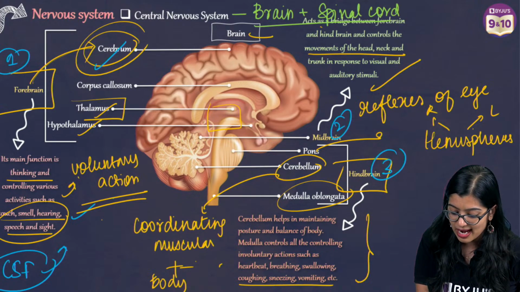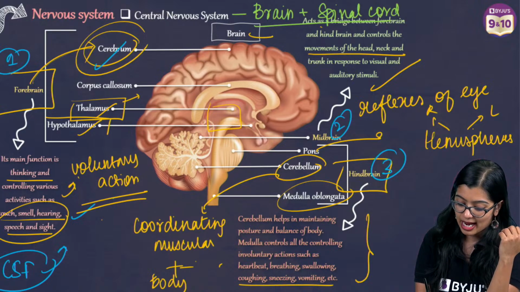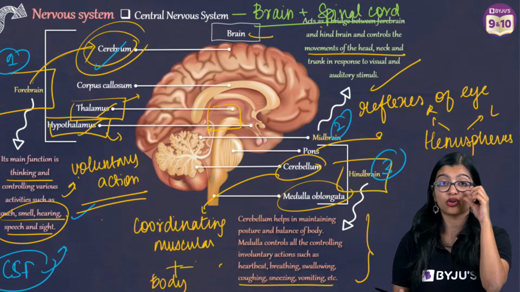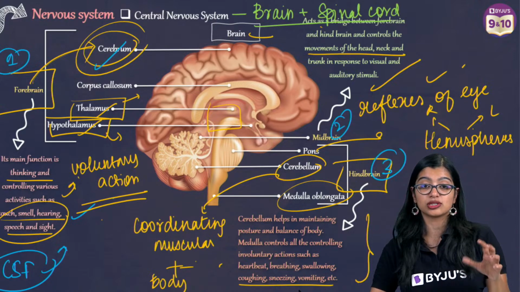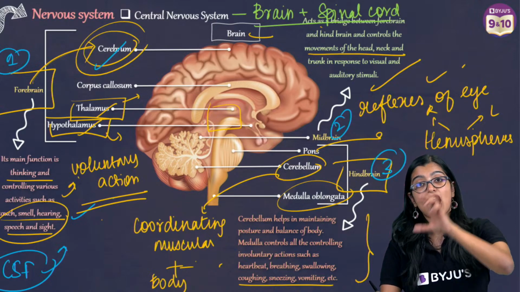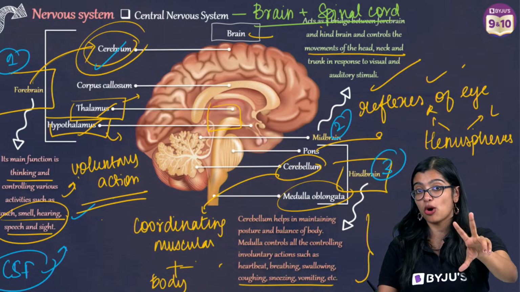Now when I talk about thalamus, it acts as a relay center, and hypothalamus is responsible for controlling temperature. Now when I move on to midbrain, we see that midbrain controls the reflexes of the eye, and we have hindbrain, which is made up of three parts. You have pons, cerebellum and medulla oblongata.